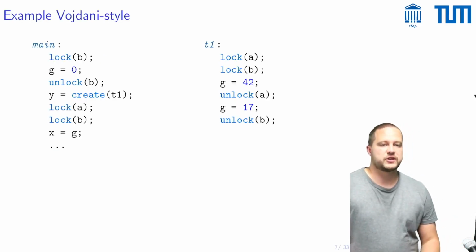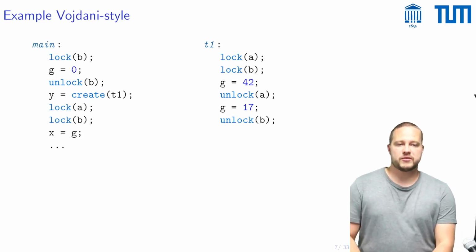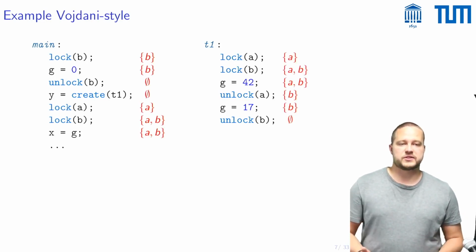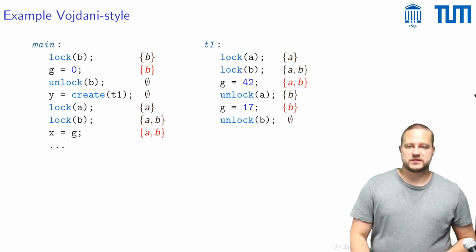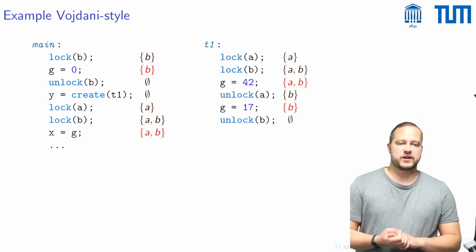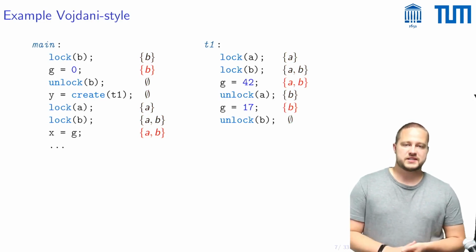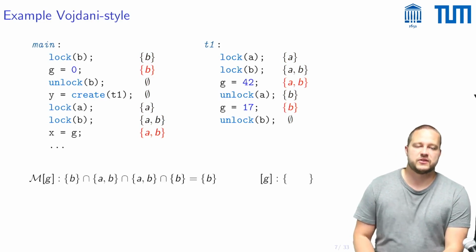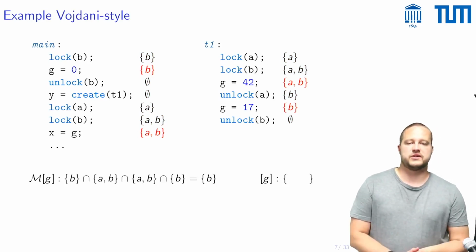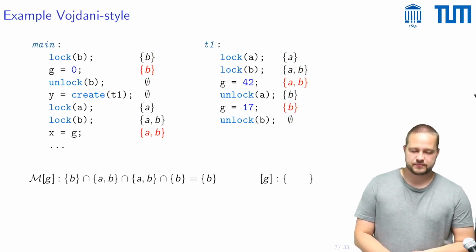So let's take a look at a small example here. We have our program again, this time annotated with the lock sets for each program point. The first step here would be to compute the set of protecting mutexes. So one would look at all of the places where this global G is accessed, and then one would look at the lock sets at these places and simply take the intersection. So the protecting lock set here would simply be B.